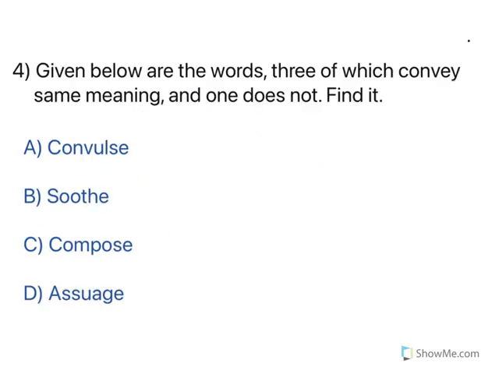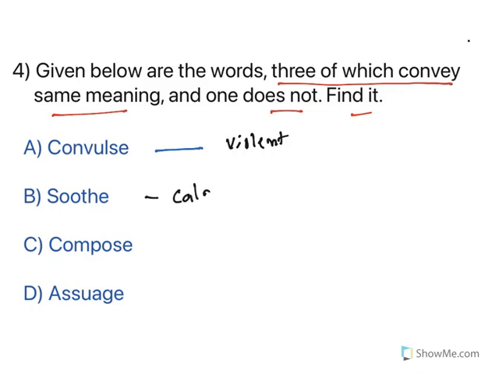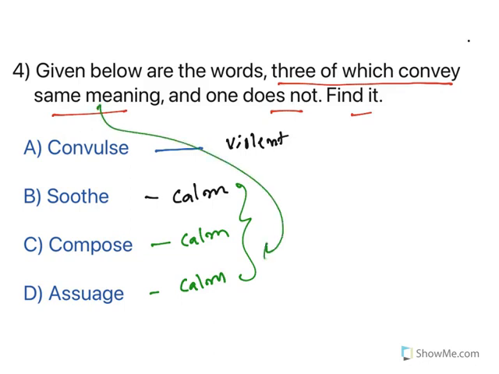Now the last one. Given below are the words, 3 of which convey the same meaning and 1 does not. Find it. Now look at the words. Convulse. Convulse or convulsions means violent movements. Soothe means calm and quiet. Soothing, see, we call it a soothing effect. Compose means stay calm. Again calm. Assuage means to calm down. So all the 3 convey the same meaning. What is different? The opposite one, convulse. So the option is A here.